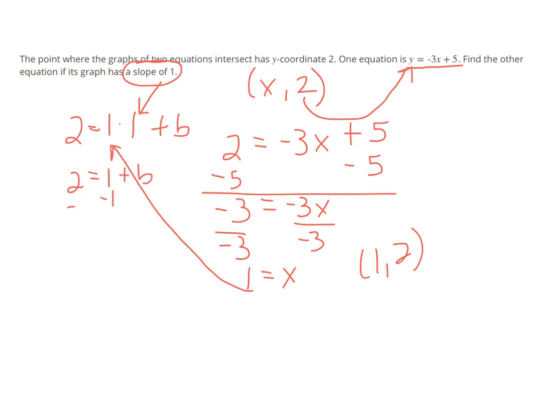To figure out what b is, again, that's very straightforward. We just have to move that constant term, and we get 1 as a value for b. So the other equation, and when you go to type it in, you won't type the y equals part, but it's y equals, you could say 1x, but we don't do that because as mathematicians, we're not lazy, we're just efficient. x plus 1. You could put a 1 in front of that x if you need to as a reminder. It's not wrong, it just isn't necessary.